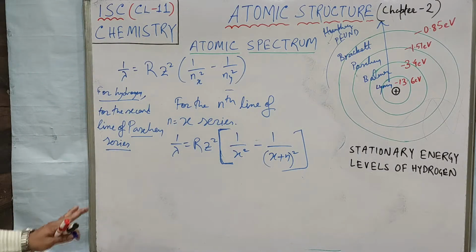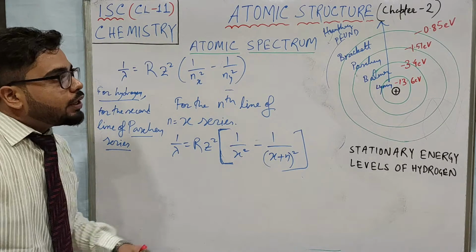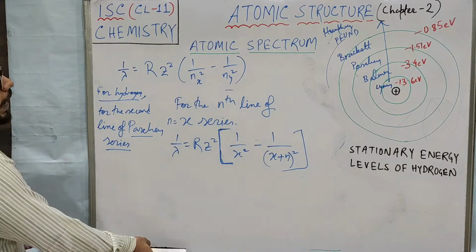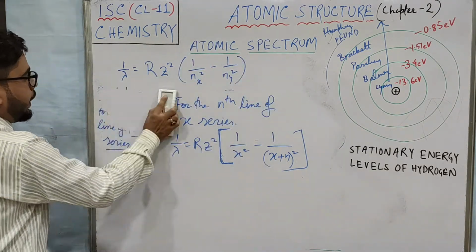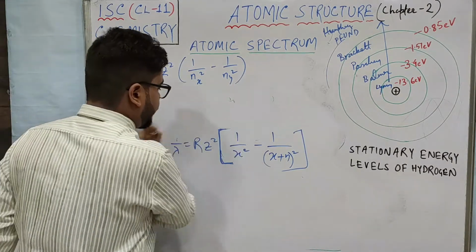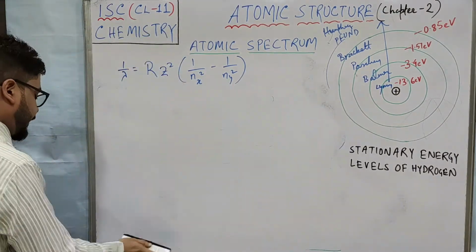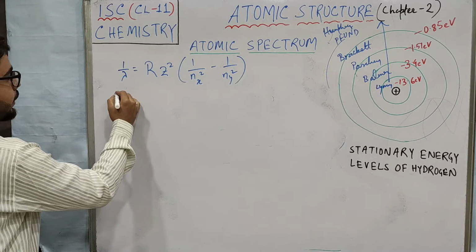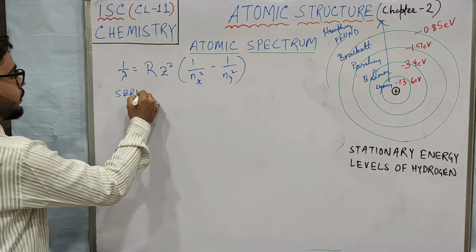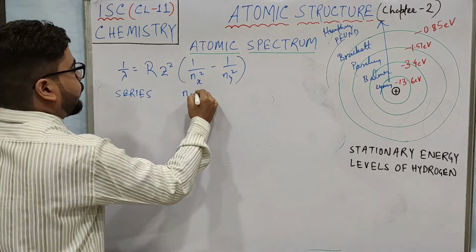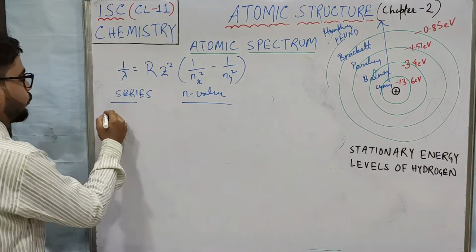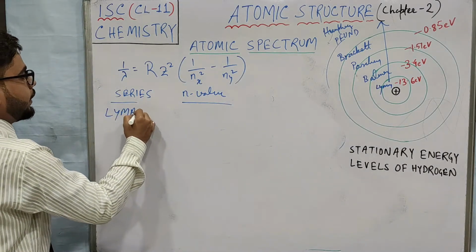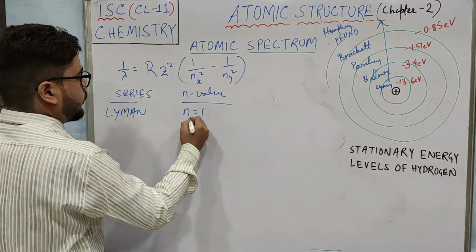Alright. So I hope till here you have understood. Similarly, I will let you know the n values of all these series. So I am just rubbing this part off and writing series and n value. For Lyman, n equals 1.